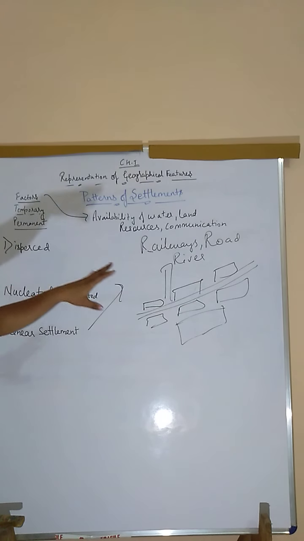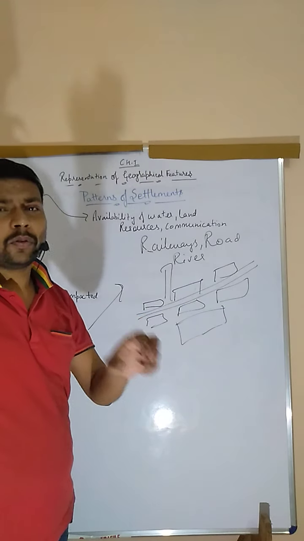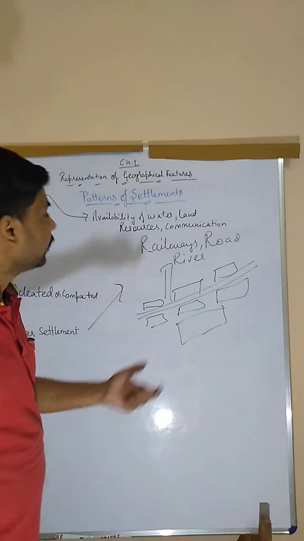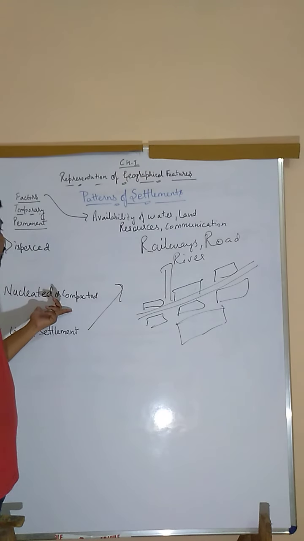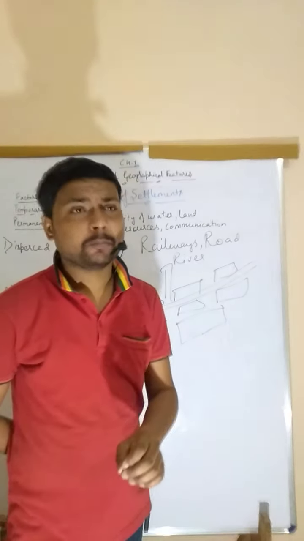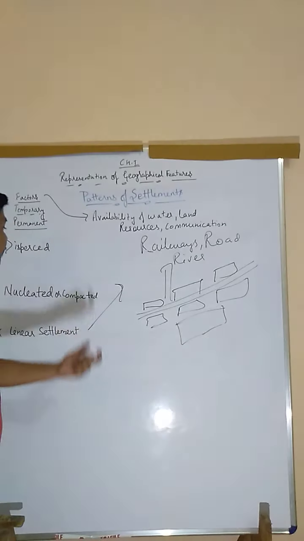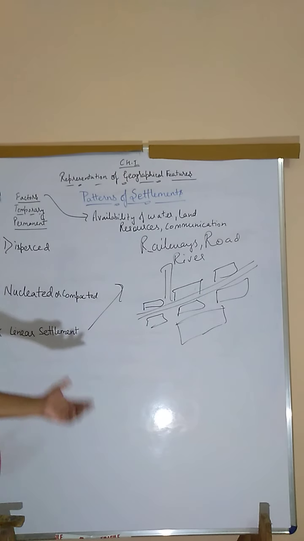Dispersed means where the population is sparse, they are living in only a few houses you can find, like in desert valleys and in other places, in hilly regions also. Nucleated or compacted, where there is good availability of resources in river valleys, where people find good houses and everything there. So those were the nucleated or compacted settlements. And linear settlement, that